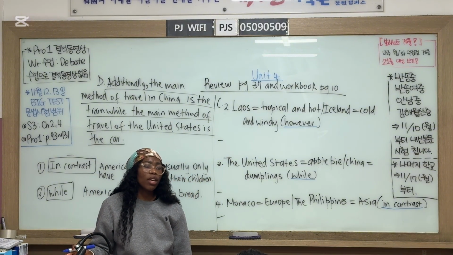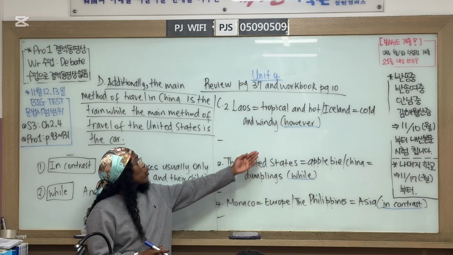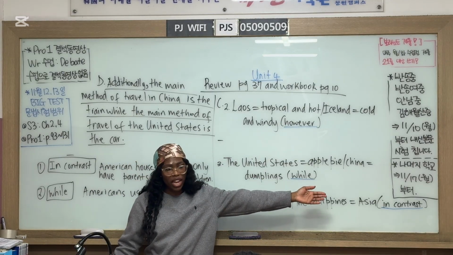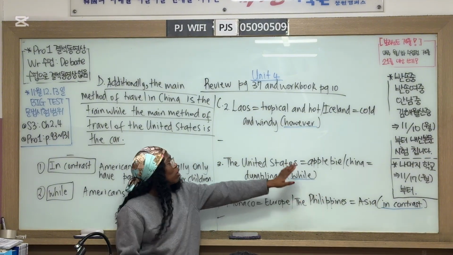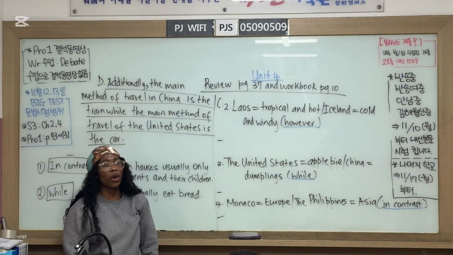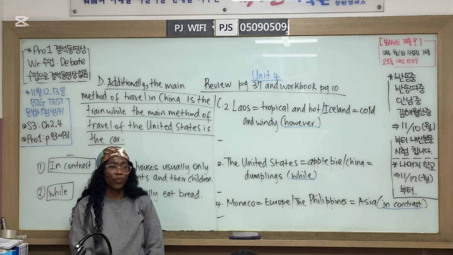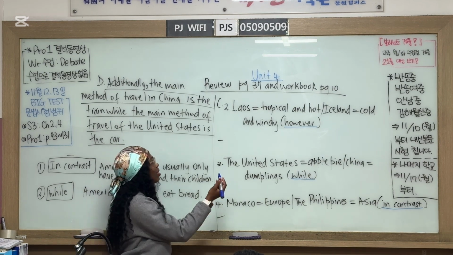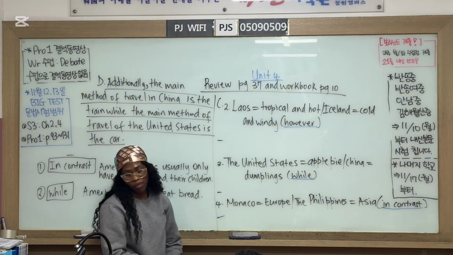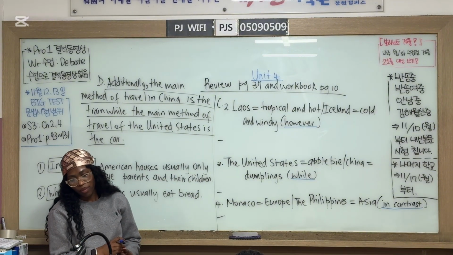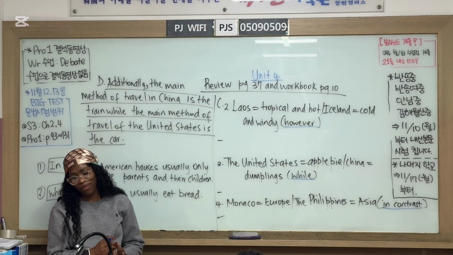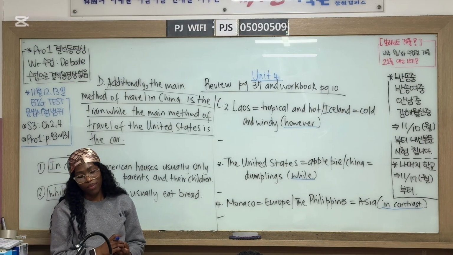So when we are contrasting, we use these connectors: however, while, in contrast. Okay? Who can do number 2 for us? Laos's climate is tropical and hot. However, Iceland's climate is cold and windy.